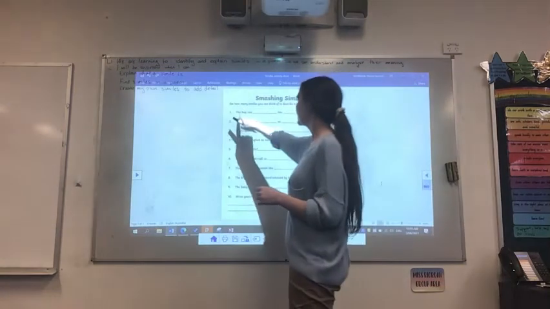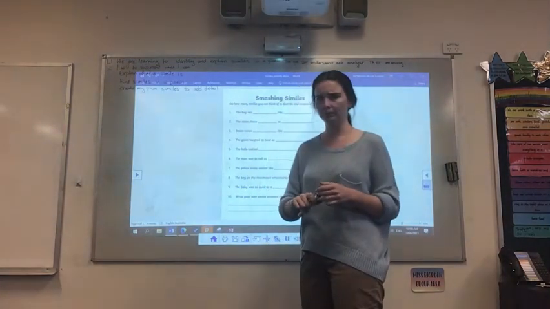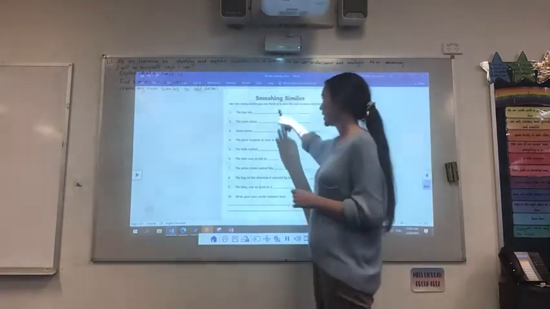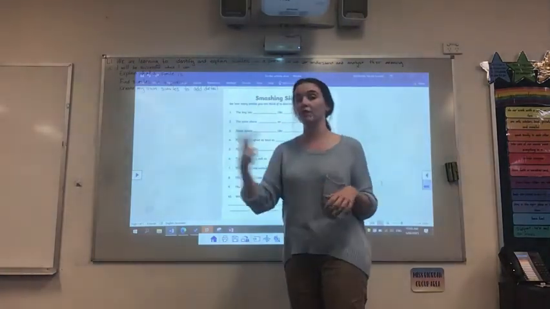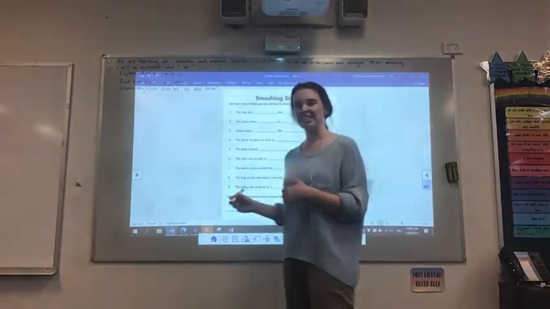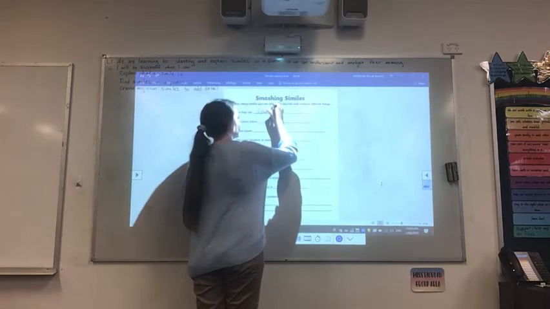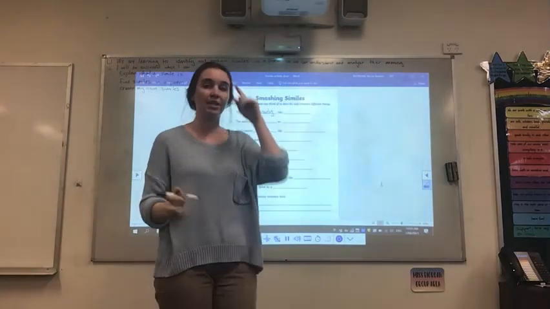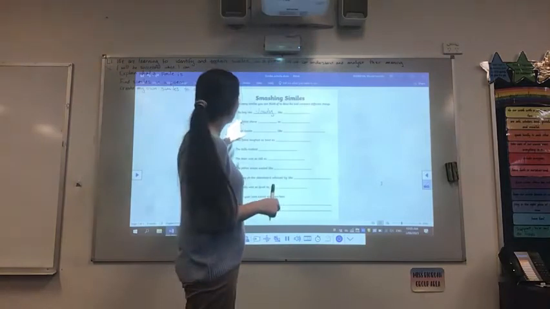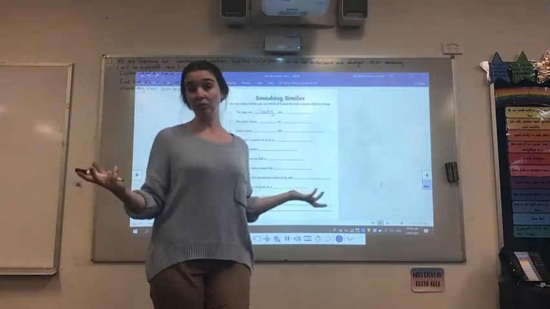Okay, it says, the boy ran like... Okay, so we're using the word like here in our simile because we know similes have either like or as. The boy ran, I'm going to say he ran slowly. And then I need to think of something that runs slowly. So the boy ran slowly like a snail.